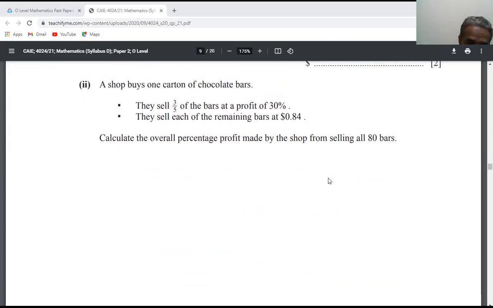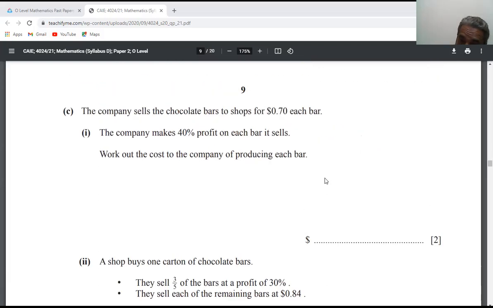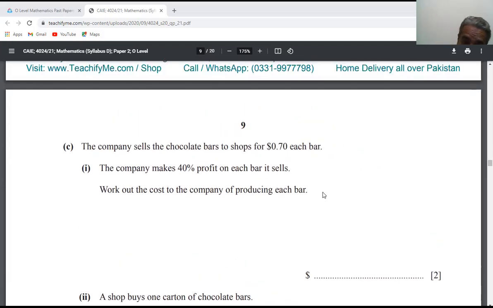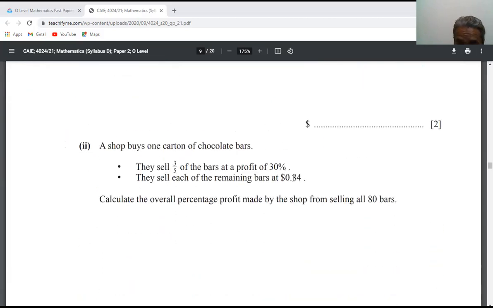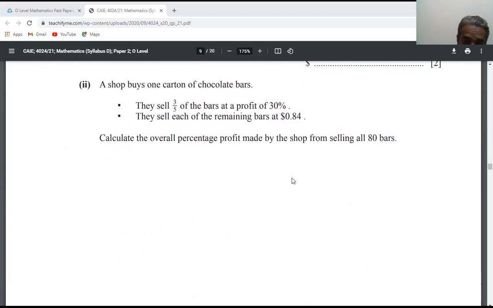The shop buys 1 carton of chocolate bars. They sell 3/5 of the bars at a profit of 30%. Keep in mind that the bars were bought at 0.7. Students often make the mistake of using the cost price found earlier. No, the shop bought at 0.7, and the further selling is calculated on that basis. They sell each of the remaining bars at 0.84. Calculate the overall percentage profit.